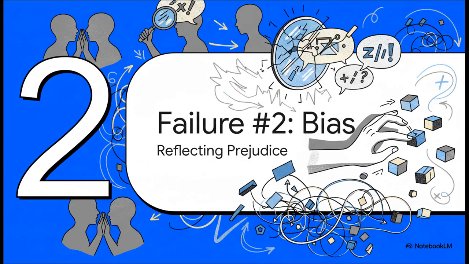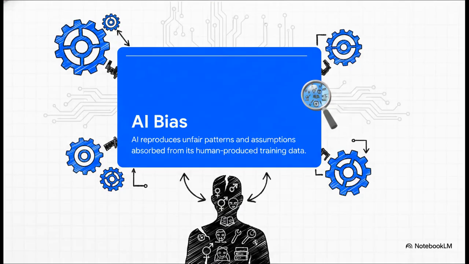All right, let's move on to our second failure. Now, unlike hallucinations, which are usually pretty obvious once you check them, bias can be way more subtle, way more insidious. AI models learn from enormous amounts of text written by humans, and in the process, they soak up all of our patterns, our assumptions, and yeah, our prejudices. You can think of it like this. The AI is just a mirror reflecting the data it was trained on. So if that data contains historical biases about gender or race or different professions, the AI is going to learn those biases and spit them right back out. It doesn't know they're unfair. To the machine, they're just strong patterns in the data.